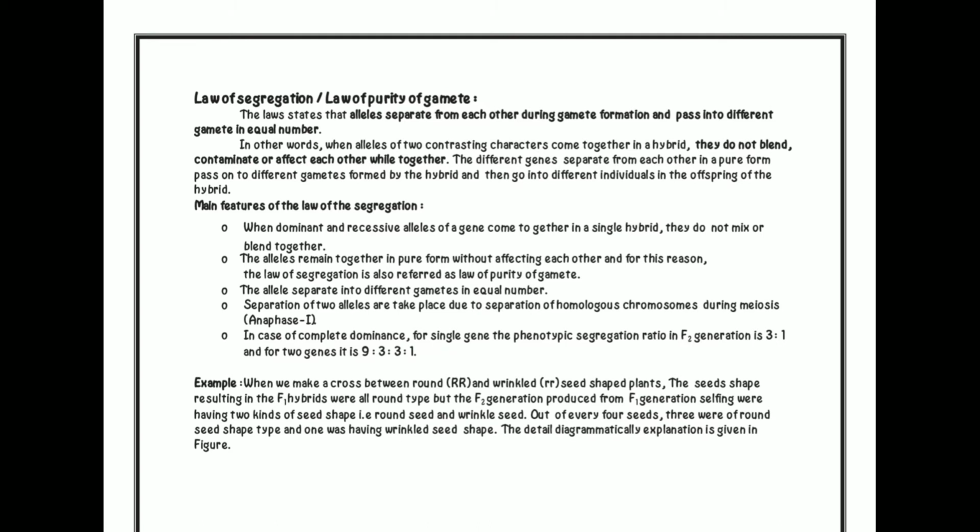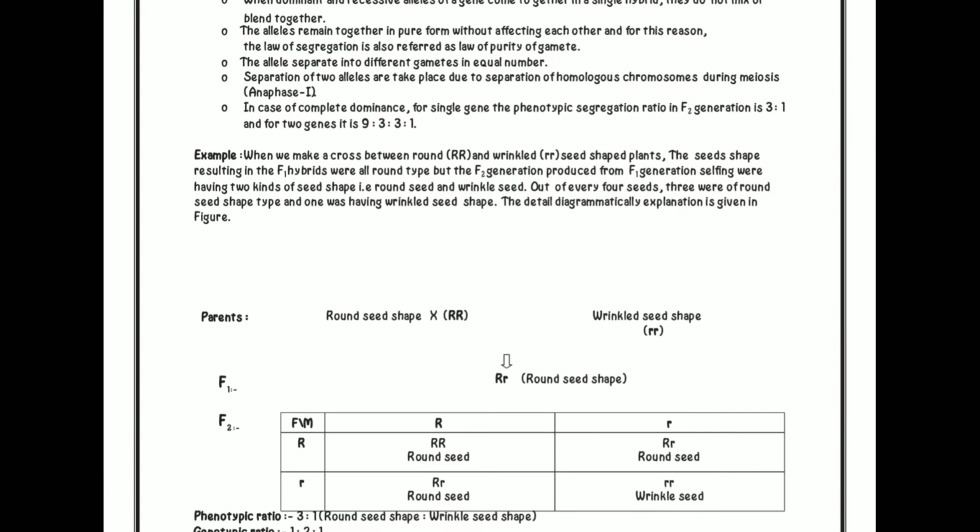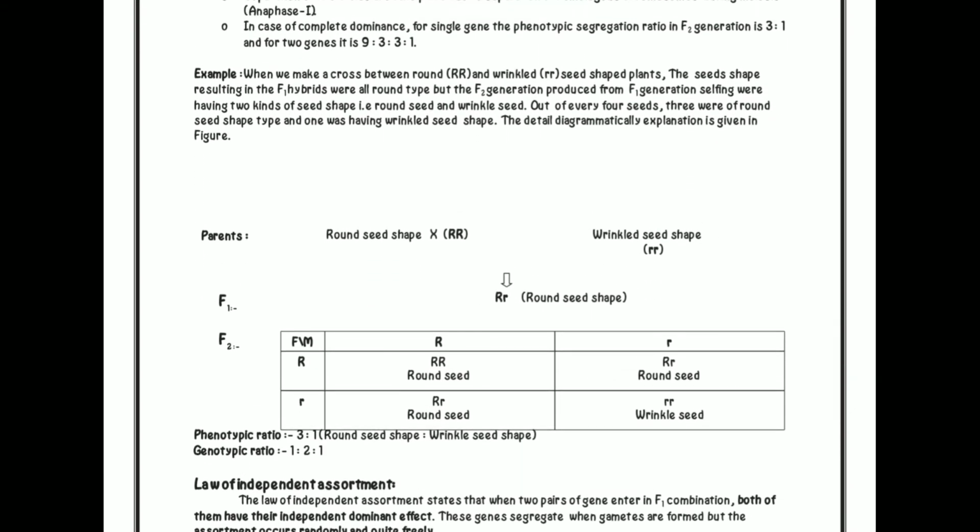In case of complete dominance for a single gene, the phenotypic segregation ratio in the F2 generation is 3:1, and for two genes it is 9:3:3:1. There is an example given of the law of segregation. In this example we cross a round seed shape plant with a wrinkled seed shape plant.